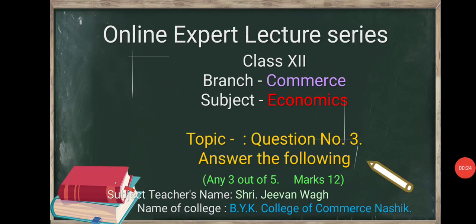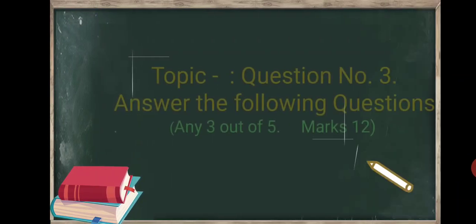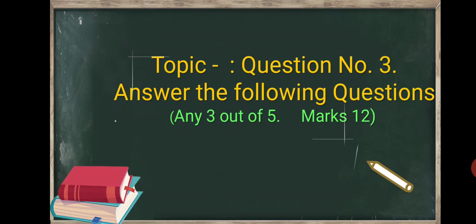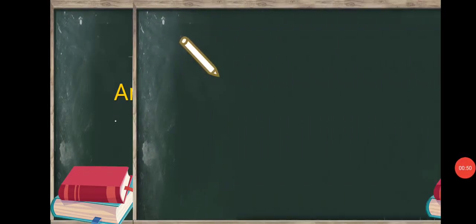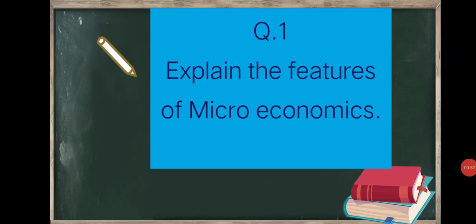Dear students, today I am going to discuss with you as per the HSC board proposed question paper pattern. In this pattern, question number 3: answer the following questions, any 3 out of 5, total marks 12, 4 marks each. Now let us see how to write the answer to this type of questions one by one.